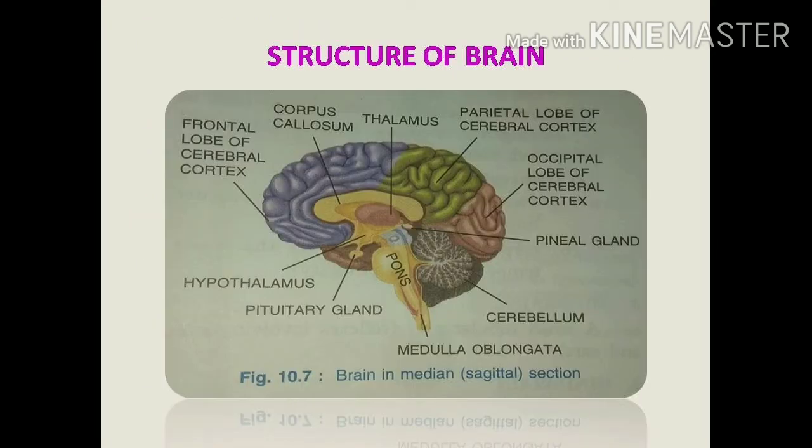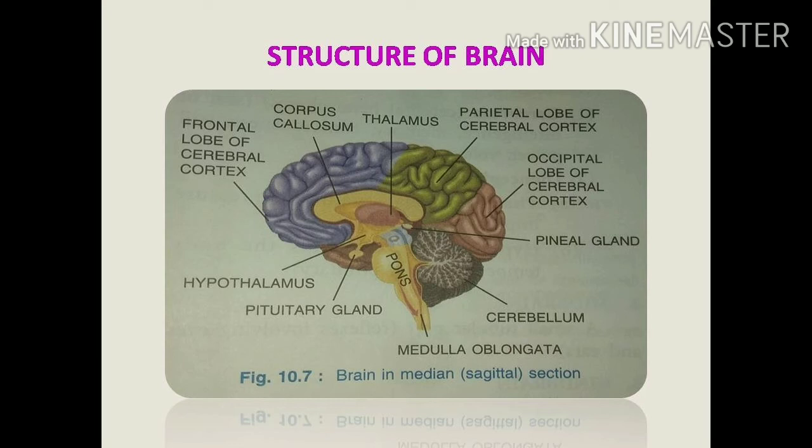Now you can see the structure of the brain. This is the median section of the brain. Here you can see the cerebrum, cerebellum and medulla oblongata. The cerebrum is the largest part. It has 4 important lobes. The frontal lobe is violet in color. In the diagram, for identification, they gave different colors.